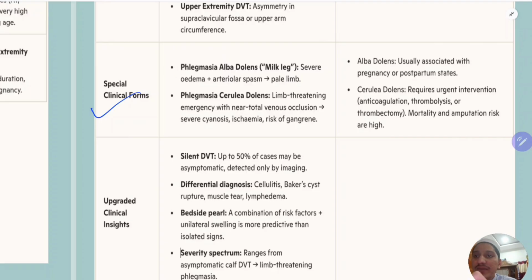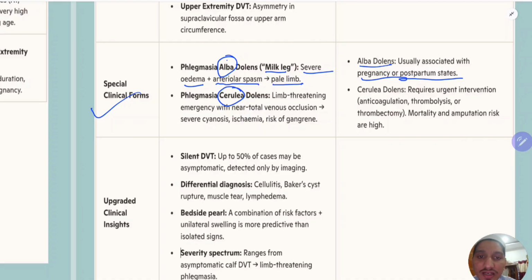One is phlegmasia alba dolens. The second one is phlegmasia cerulea dolens. Alba means white, cerulea means blue. So the limb will be a milky leg. Severe edema will cause arteriolar spasm that will cause a pale limb, a milky white limb. Alba dolens you usually see in pregnancy and postpartum states. Remember, alba dolens is seen in pregnancy and postpartum states.